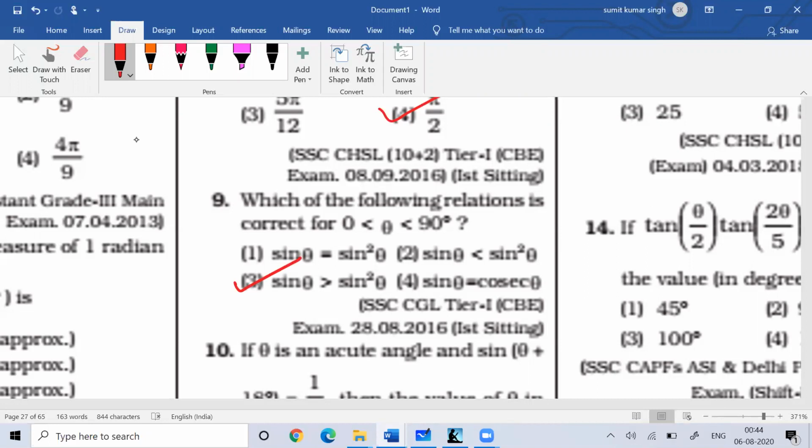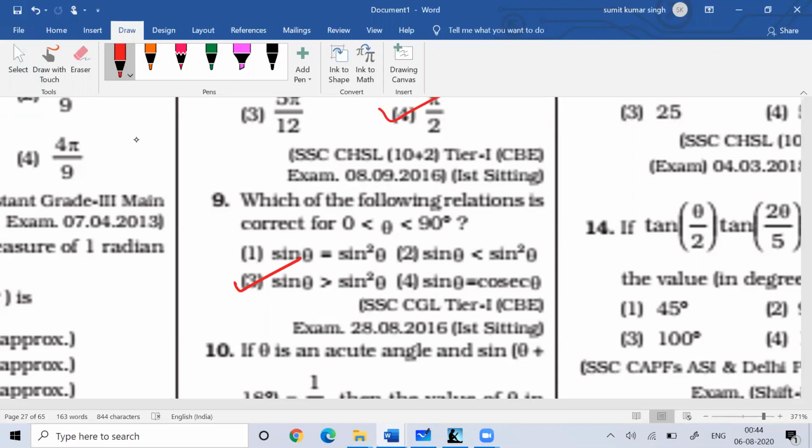So for normal calculation purposes, you can remember that sine theta would be greater than sine square theta. You can take any angle, maybe 90 degrees or 60 degrees.